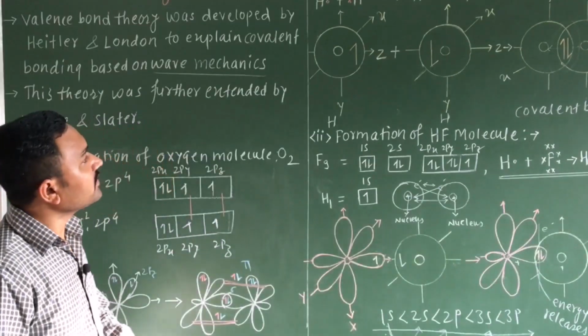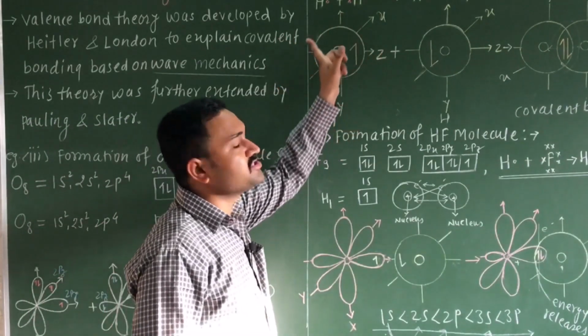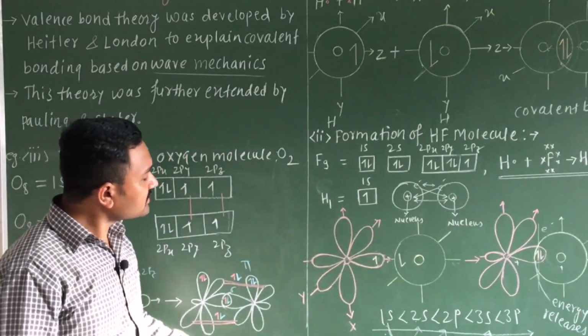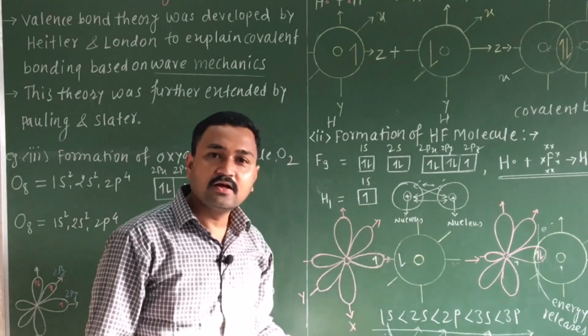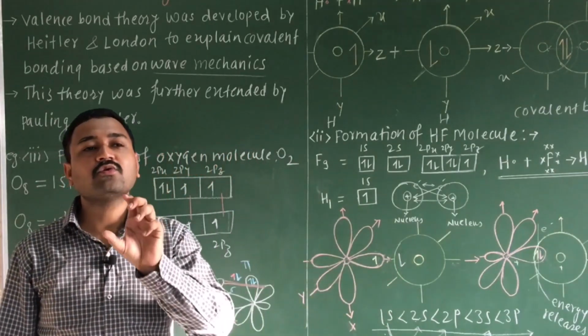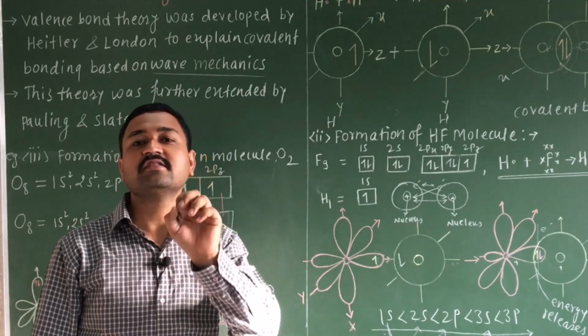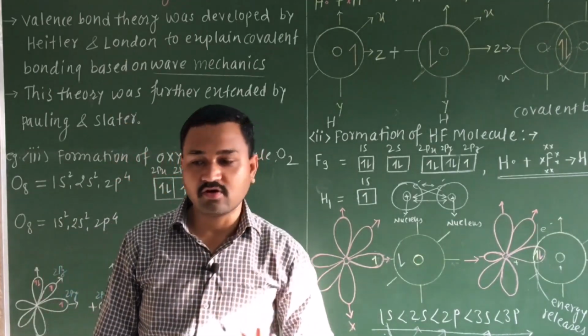Now here, your s atomic orbital is spherical in shape, so it can overlap in any direction. But if we consider the p atomic orbitals, they are oriented in specific directions. Which are those directions? That is your x, y and z coordinates.